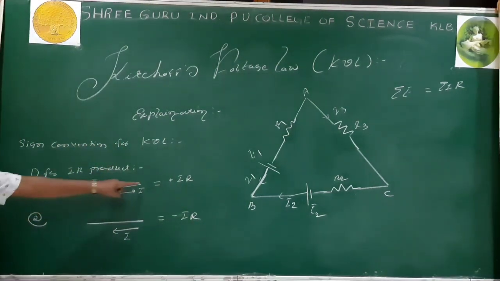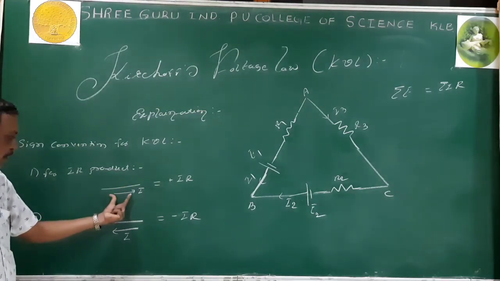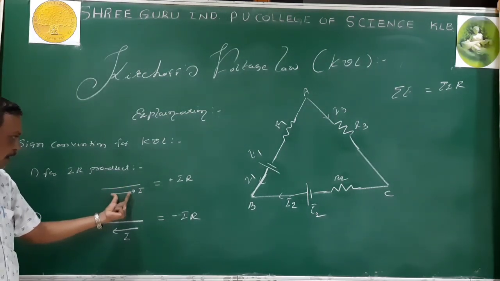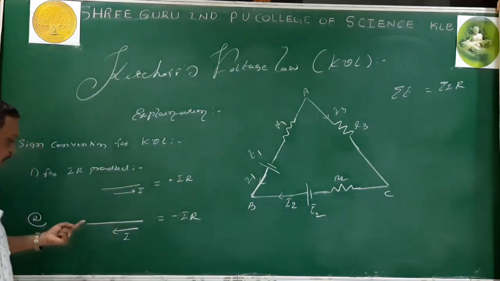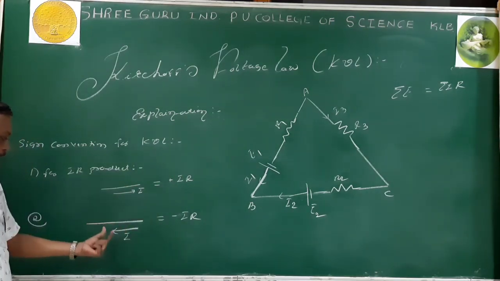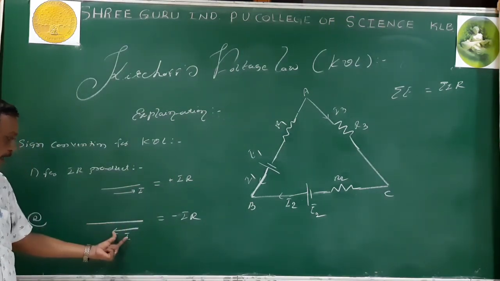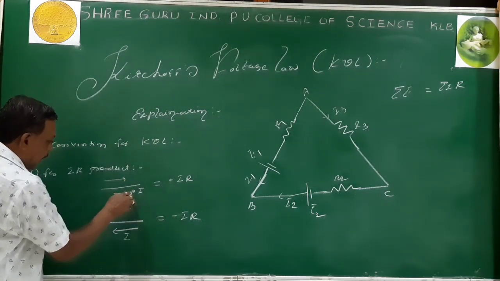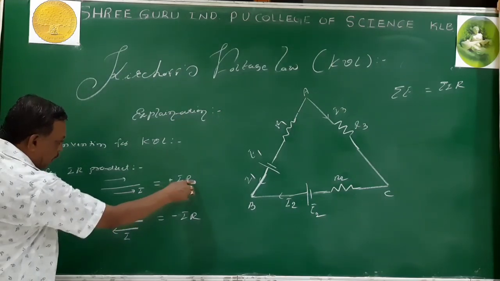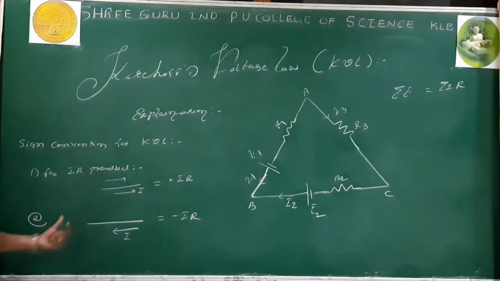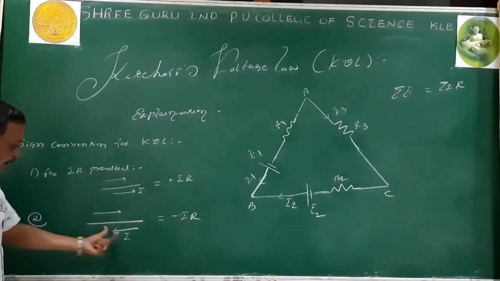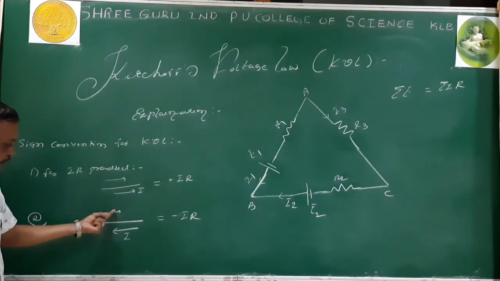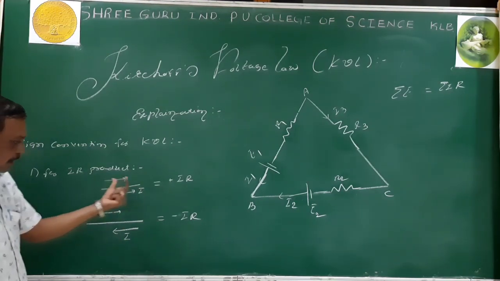If the current is opposite to the direction of your tracing the path, then it is taken as negative.